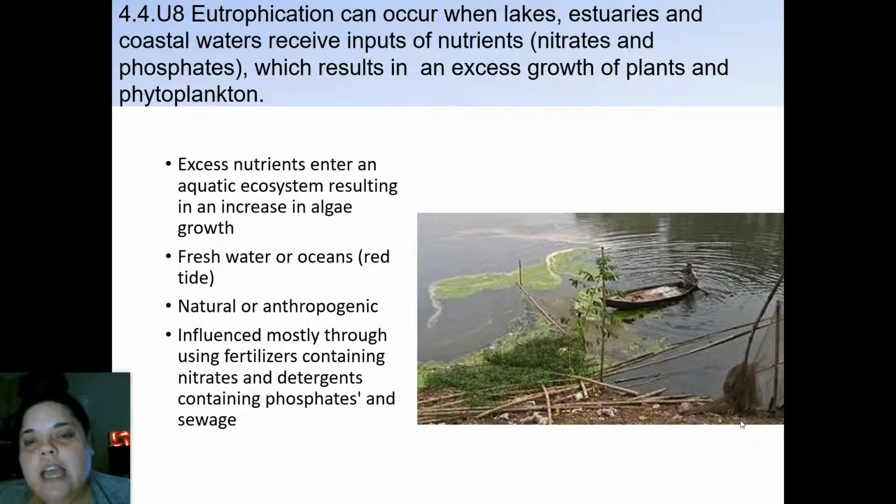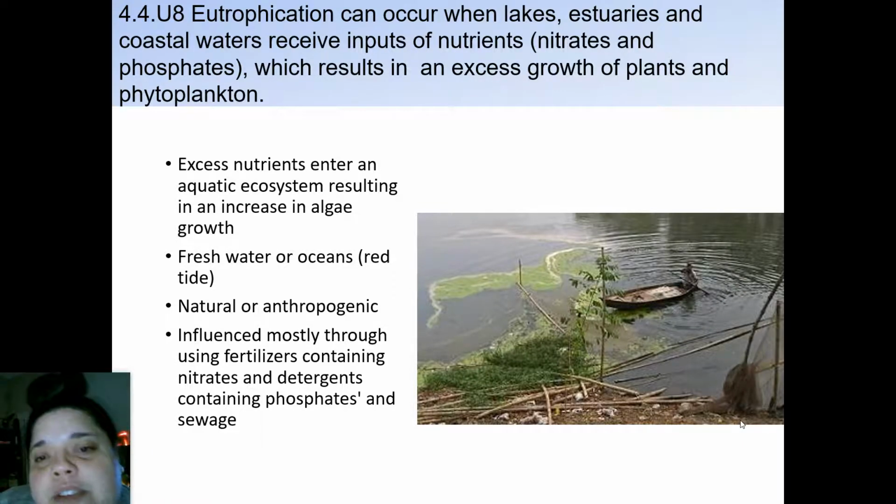All right. It does mean that things are growing. It does mean that you have an overabundance of things when you have excess nutrients. When you have a lot of nutrients, things want to take those nutrients in, and then it goes into a boom, which can be bad because if you have so many things on the surface, you're blocking out the light. That reduces photosynthesis. Freshwater or oceans have the red tide.